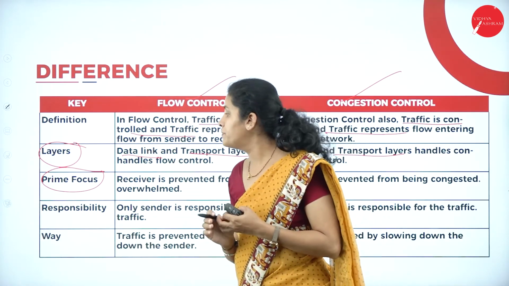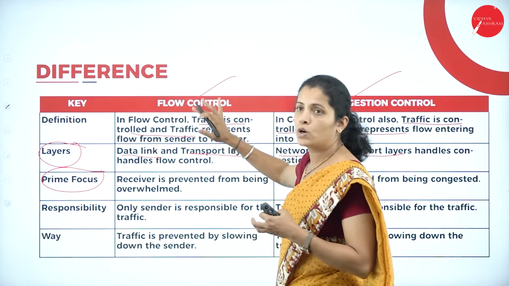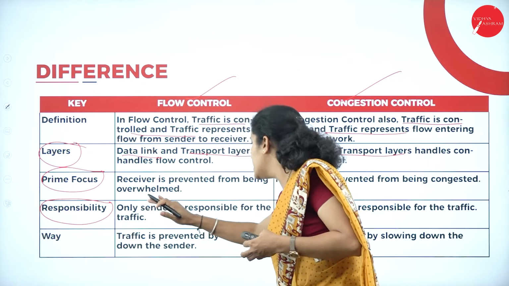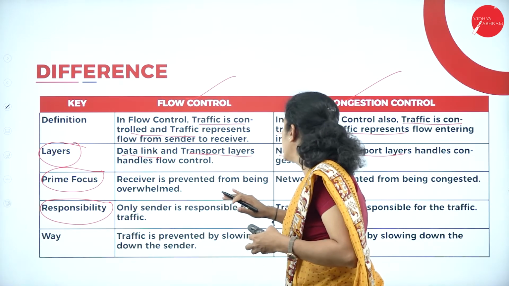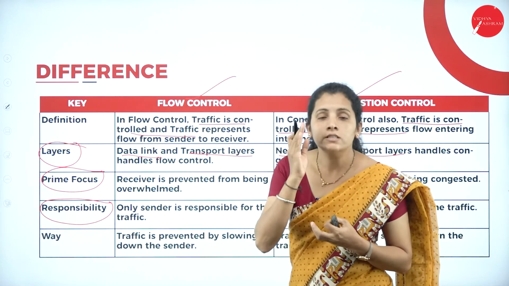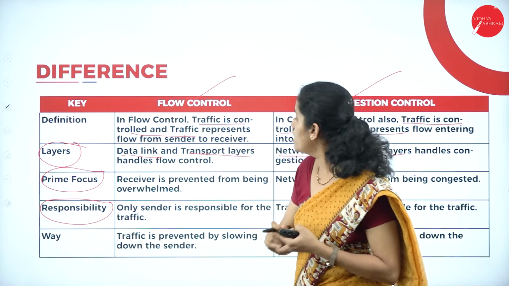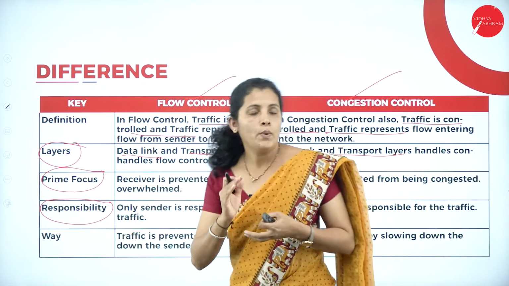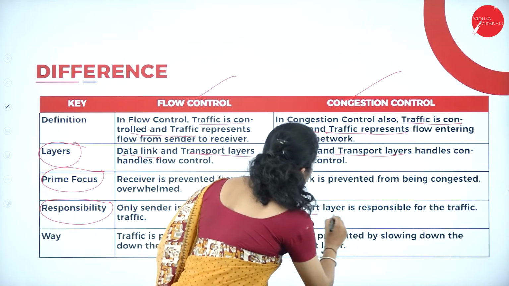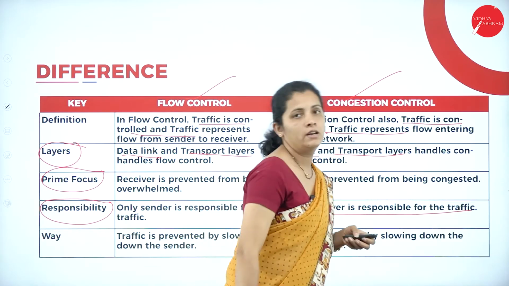The next difference under flow control, with respect to responsibility, is that only the sender is responsible for the traffic. I repeat, in flow control the sender is responsible for traffic, whereas in congestion control the transport layer is responsible for traffic.